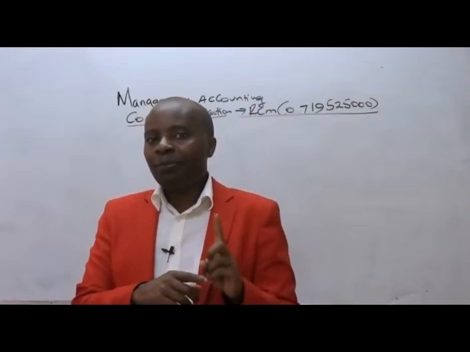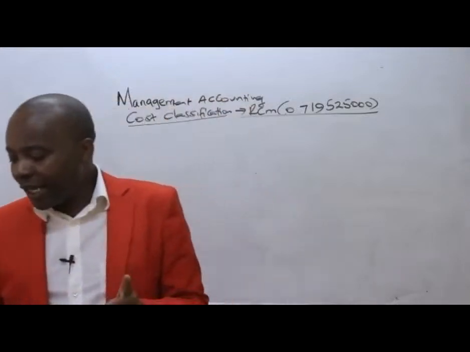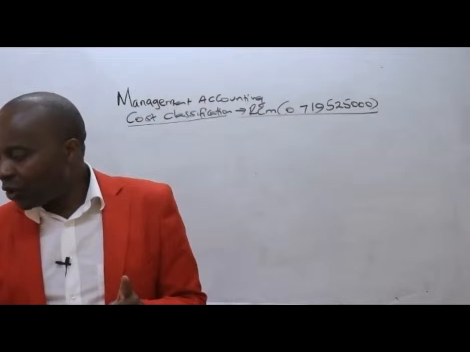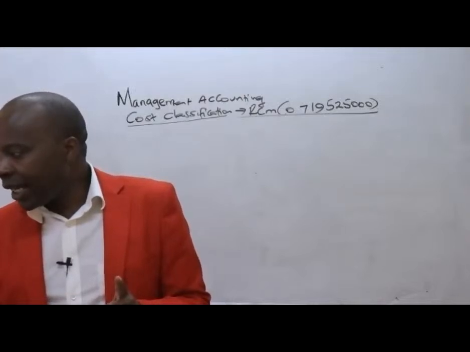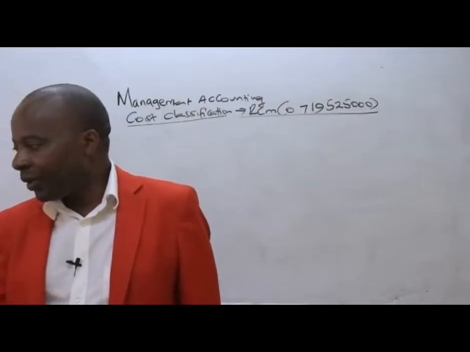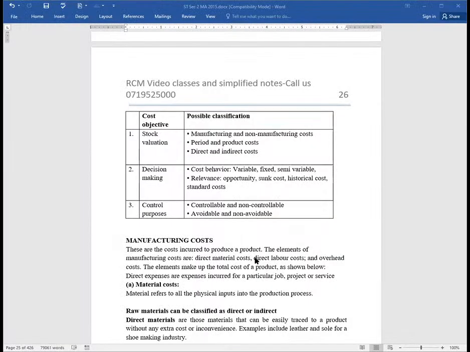But most importantly, what you're supposed to understand about manufacturing cost is this. These are costs incurred to produce a product.